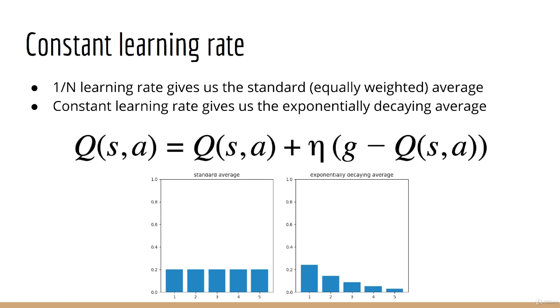The key is to use a constant learning rate instead of one that decays over time. Doing so gives us what is called the exponentially decaying average. The idea is, when you take the conventional sample mean, each sample is weighted equally. As we said, we don't want that because old values come from old policies, and so they come from a different distribution than the one we are now interested in. On the other hand, the exponentially decaying average weights each sample in an exponentially decaying fashion. The most recent sample matters most, and the weights for each sample decay exponentially as you go backwards in the order they were collected.